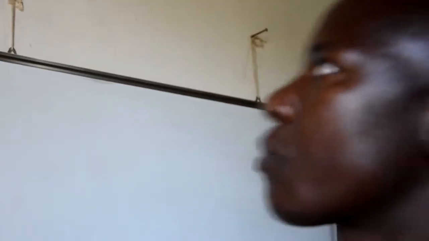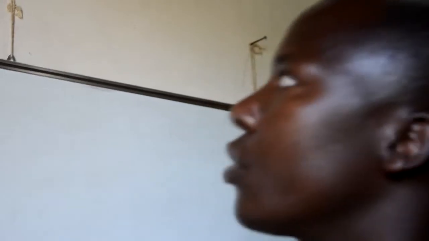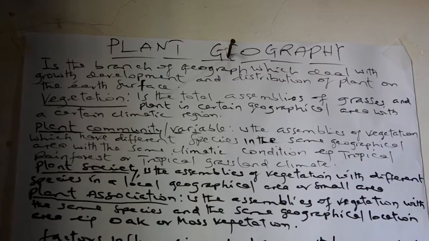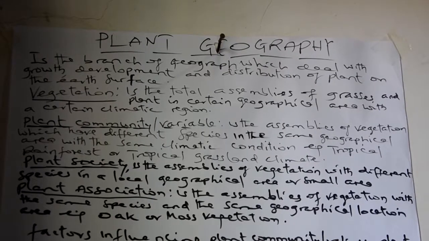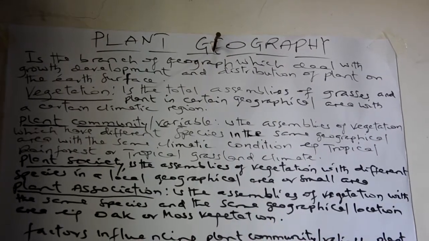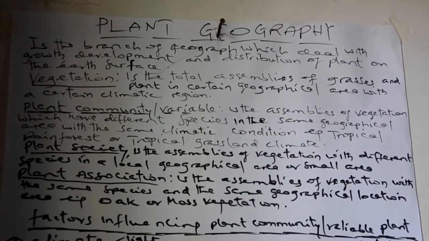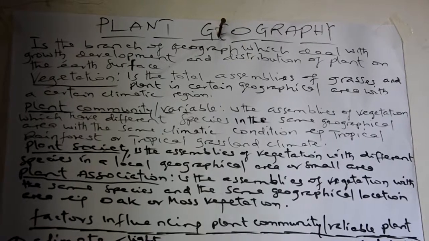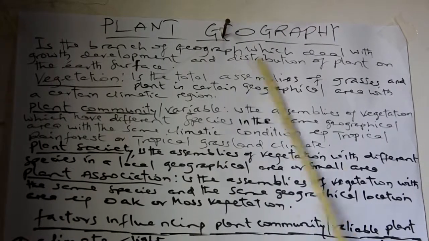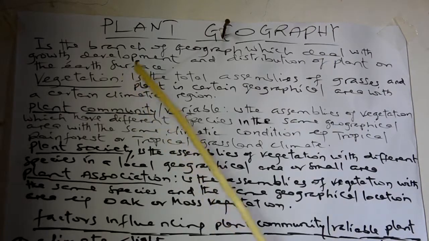Dear students, let's describe another subtopic which is called plant geography. Most of my students ask me about plant geography as a topic, but in reality, plant geography is a part of climatology. Plant geography is a branch of geography which deals with the growth, development, and distribution of plants on the Earth's surface.